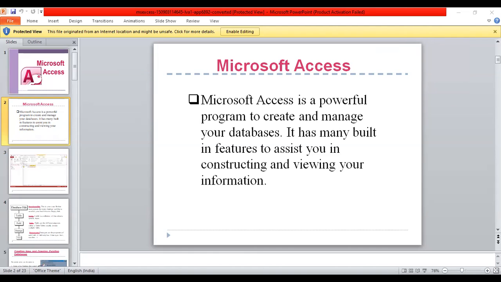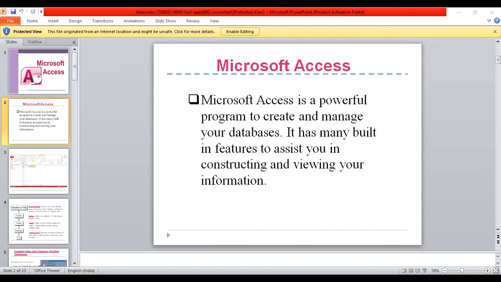Now you are creating the data entry forms. How can you create the data entry forms? A form is a type of database object that is primarily used to enter or display data in a database. Most forms are bound to one or more tables and queries in the database.